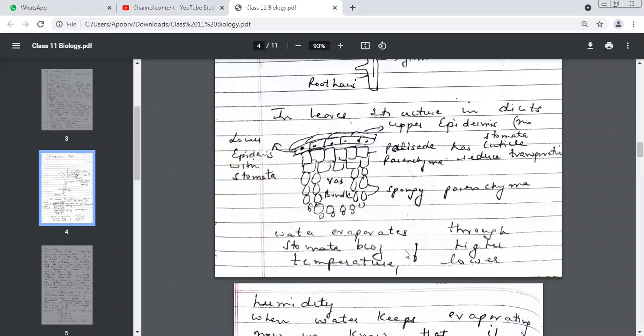Please revise 2-3 minutes. It's shared on your screen. Revised?